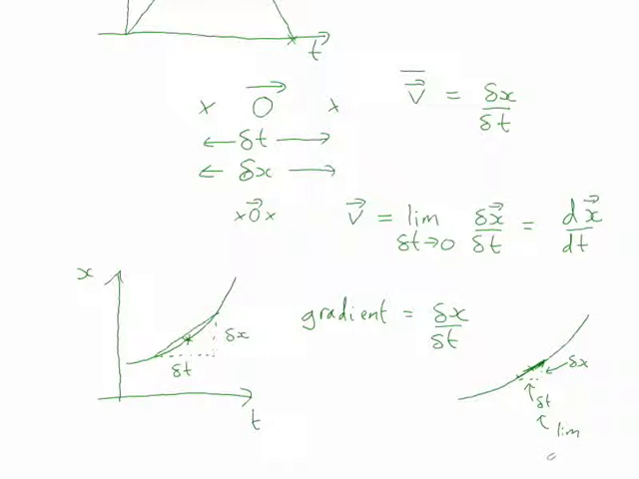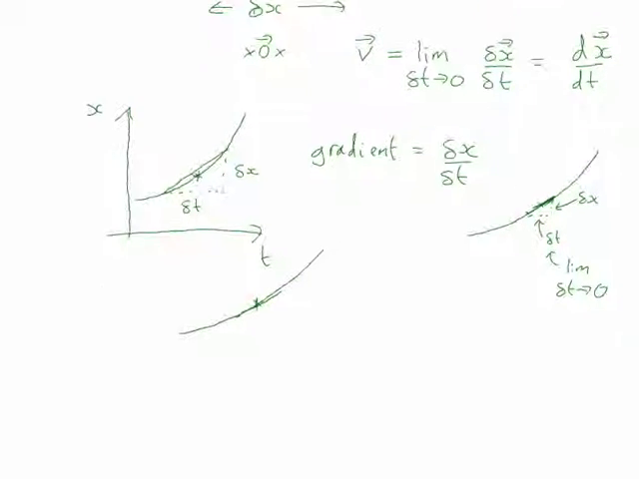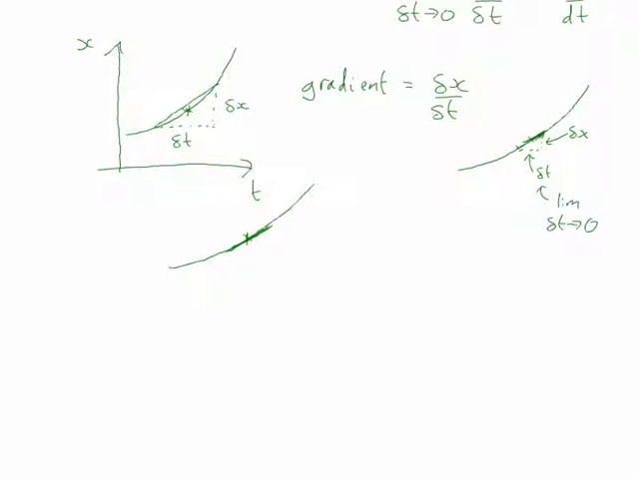So we want to take the limit as delta t goes to 0, and when we do that, we end up with this triangle shrinking, and the hypotenuse of that triangle will then precisely match the gradient of the line at that point. So if this is the point you want to calculate the velocity at, you end up with a tiny triangle, microscopic, but the hypotenuse of the triangle is parallel to the gradient of the curve.